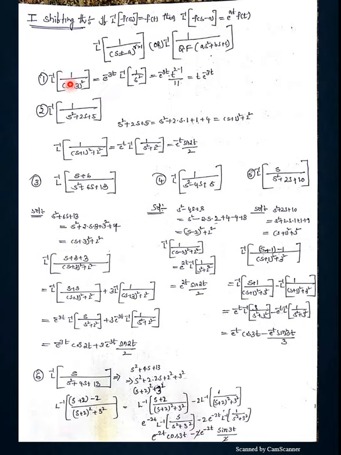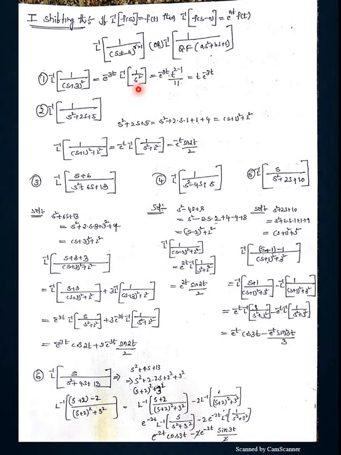So look here, all of you, first problem: L inverse of 1 by (s plus 3) whole square. L inverse of 1 by (s plus 3), I know I can write e power minus 3t from formula number 2. But here (s plus 3) whole square is there. Observe here, power is more than 1. When power is more than 1, definitely I can apply the first shifting theorem. So L inverse of 1 by (s plus 3) whole square, we can write as e power minus 3t into L inverse of 1 by s square. Here plus 3 comes out as the multiplication of exponential e power minus 3t. So now it falls under the existing denominators.